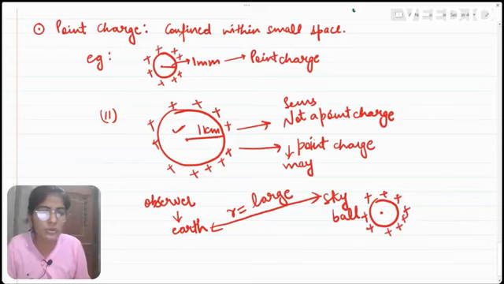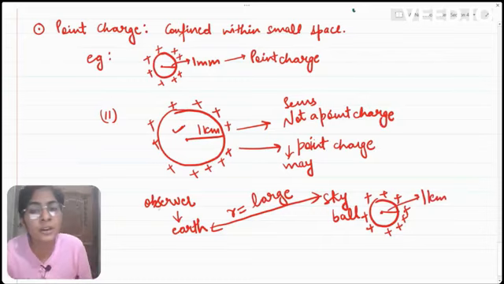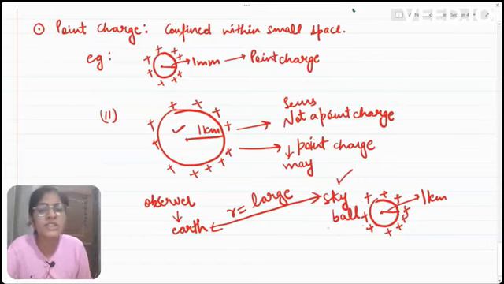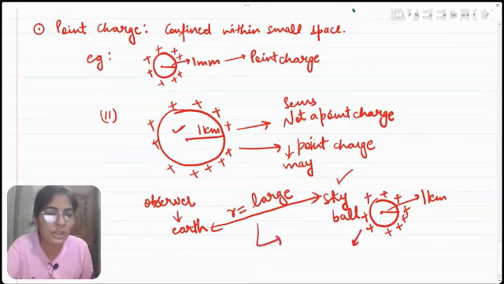When this ball of radius 1 kilometer is seen by an observer on earth, then this charge on the ball will seem to be confined within a very small space. In that case, this charge on the ball can be taken as a point charge.